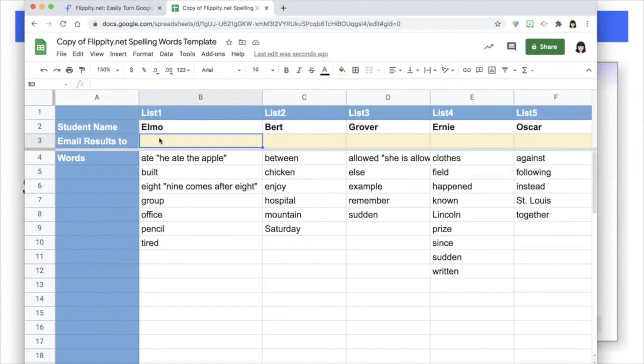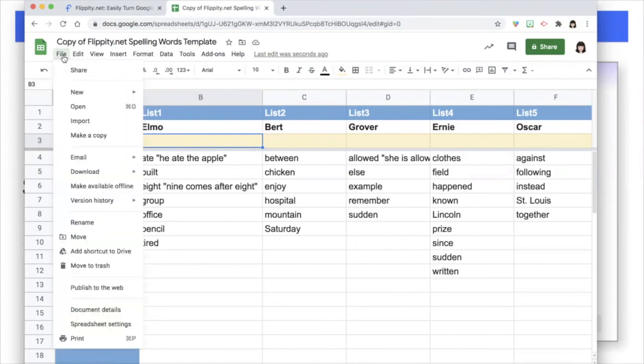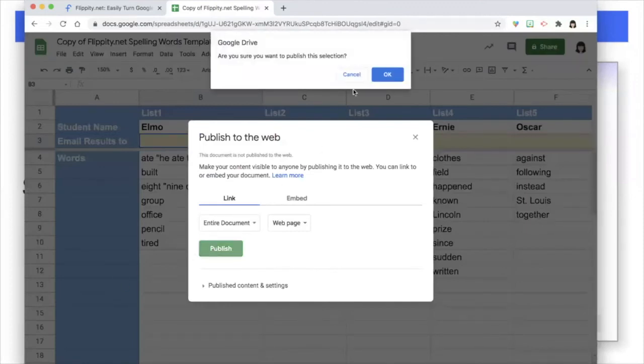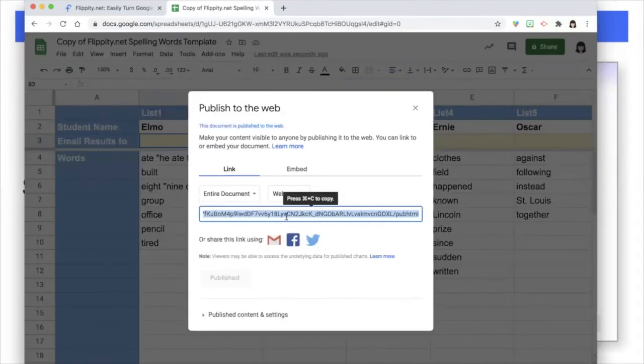As always, this is the template, and we always need to publish. File, publish to web, publish, okay, and close.